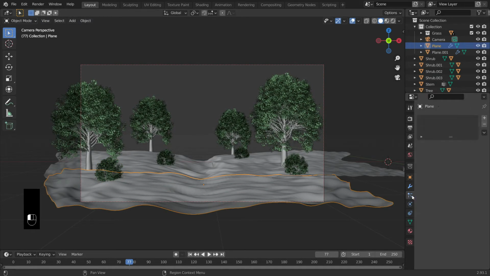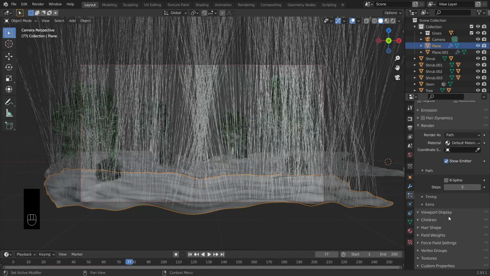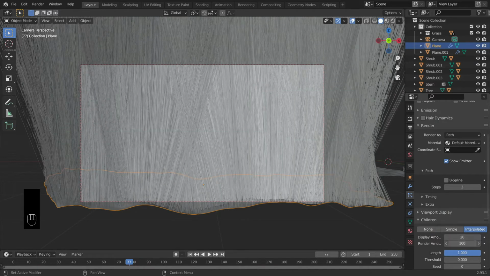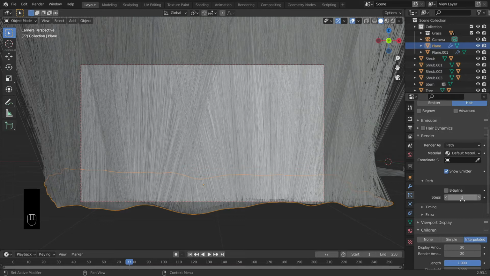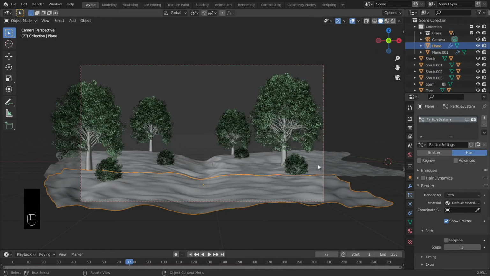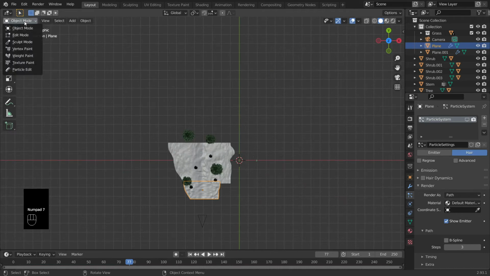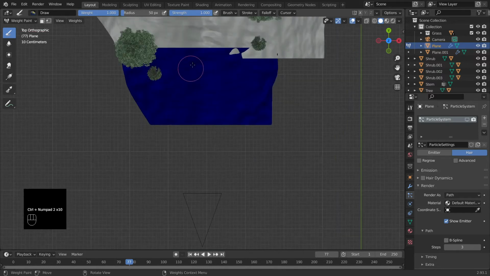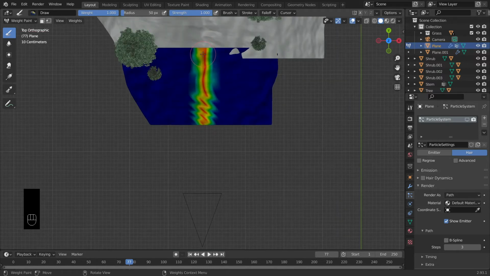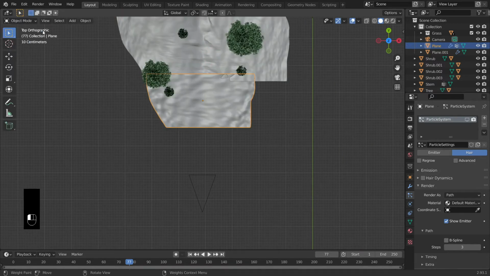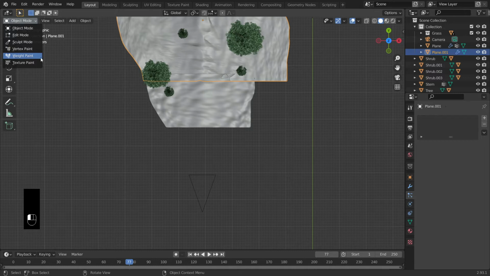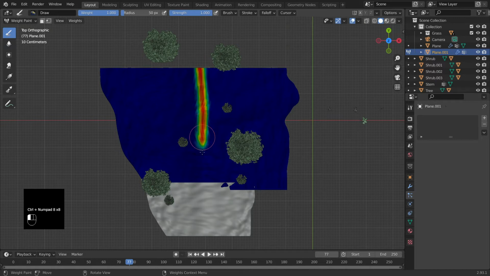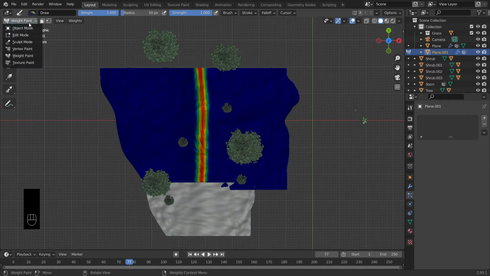Now I will add a particle system to our ground to add grass. I will make the children interpolated. I will add a weight paint layer to our ground to make a fall road. For that I will make a straight line on it. It will automatically create our vertex group. I will do the same on the next plane. A simple line.